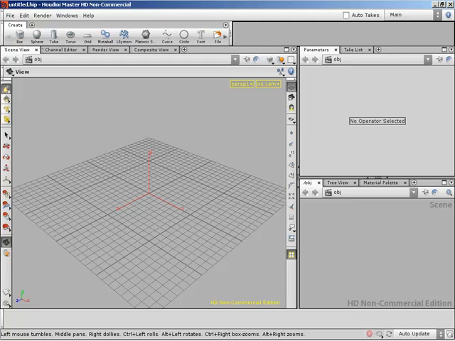All right, so now that we know that what is on the shelf is a series of buttons that just provides access to some sort of functionality in Houdini, let's kind of take a step away and focus on shelves as a whole again. So here we are with a shelf, the create shelf, but in this partition, the partition contains a shelf set. So once again, over here is a shelf set. That generally means multiple shelves. We're looking at one shelf right now, the create shelf. Let me go ahead and show you a full shelf set.